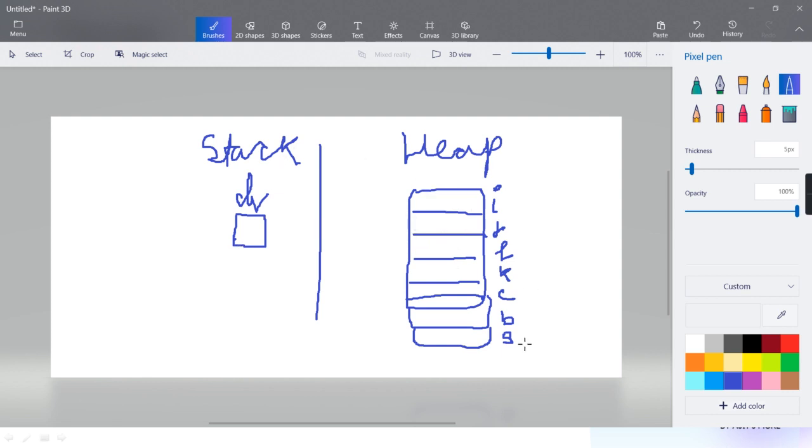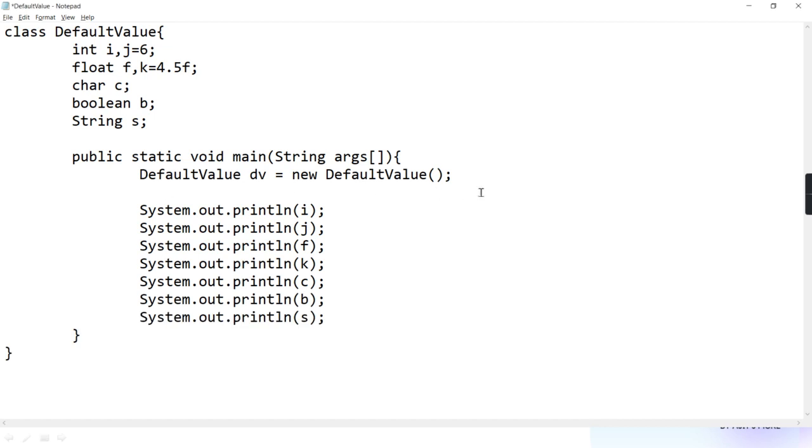Getting? So now the memory is allocated for all these instance variables, but what will they have? Will they have their default values? Like I will have 0, F will have 0.0. This C will have \u0000, that is the null value. B will have false, S will have null, and this J and K will have the values you have given, like 10 or 4.5 or whatever. And the reference of this object will come in this dv. Will this thing happen when we do this line? Yes. Okay.